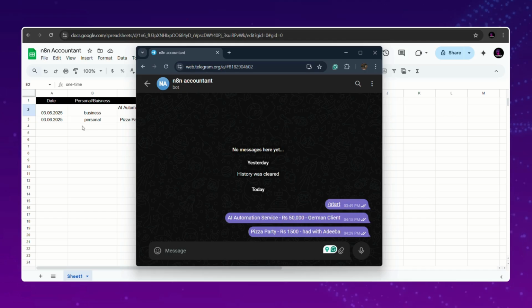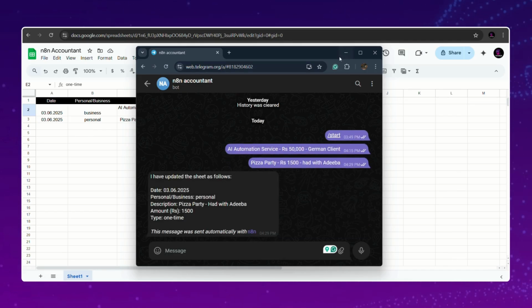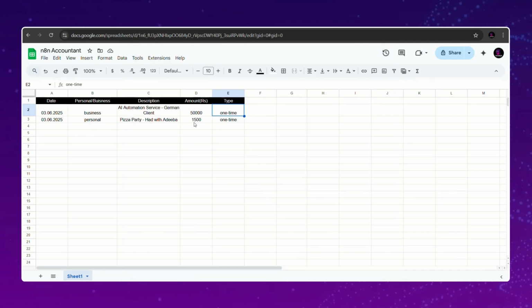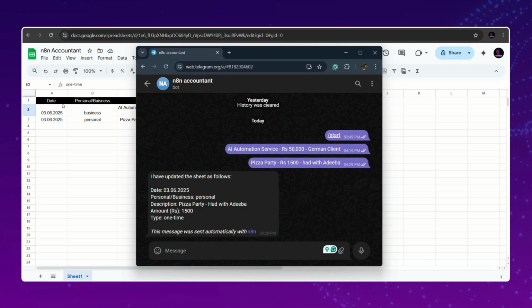Yeah, if you could see, it's already been updated. Now let me go back over here. Yes, it's already been automatically updated. Have I touched the Google Sheet? No, I have not done it. I have simply messaged it through my Telegram account and it has already updated over here.